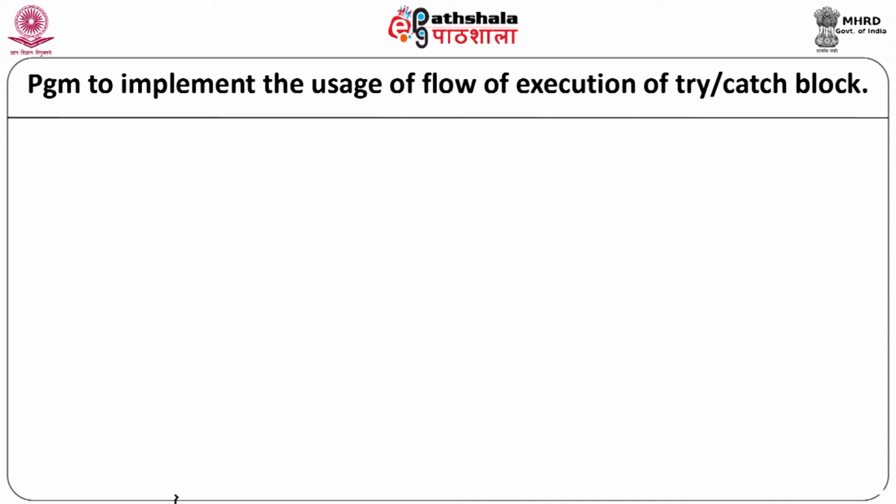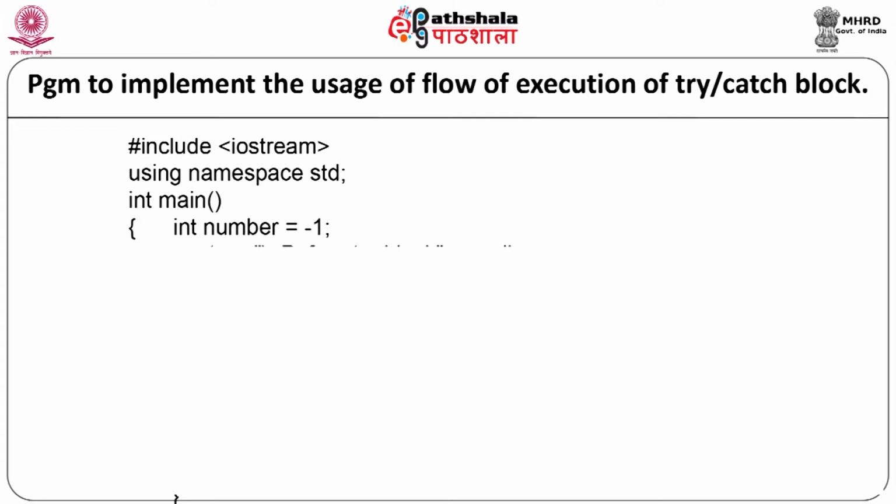Now, let us see a simple program to implement the flow of execution of try and catch blocks. We will start with our program: #include <iostream>, using namespace std. We will start with our main function, int main, int number equal to -1. We will display a message to the user as cout before the try block, endl.